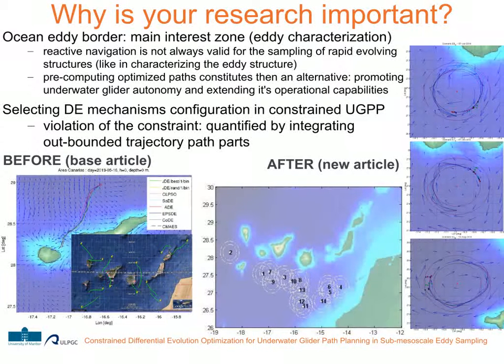trajectory areas. However, in the images on the right, in the newly prepared scenarios, which are also based on real gathered data, we are now able to constrain the trajectories in the oceanic area, requiring a trajectory to be bound to a predefined eddy border. Finally, as can be seen from the map shown in the center, the new tested eddy borders were based on real observed scenarios throughout different months and different locations around the Canary Islands.